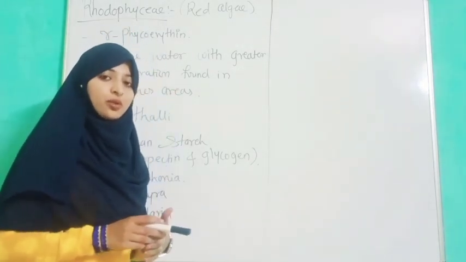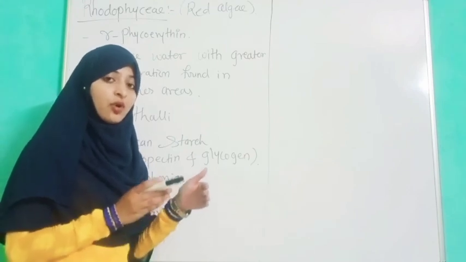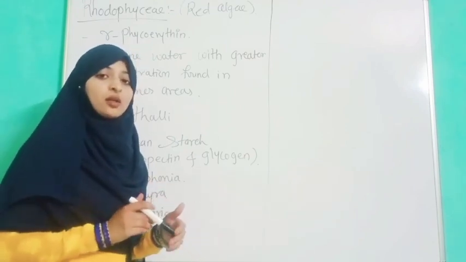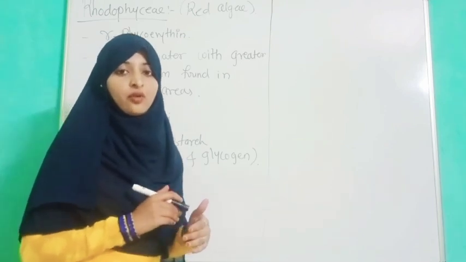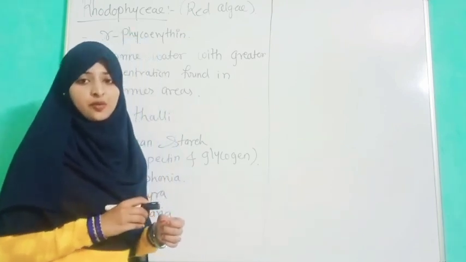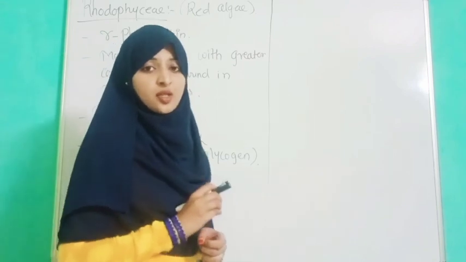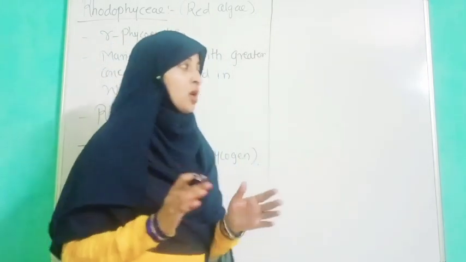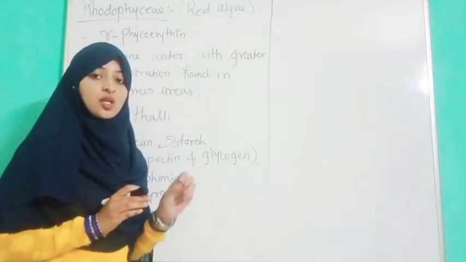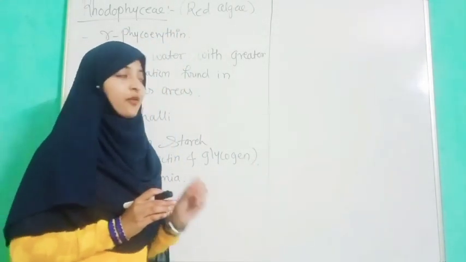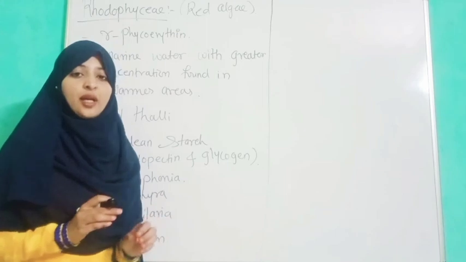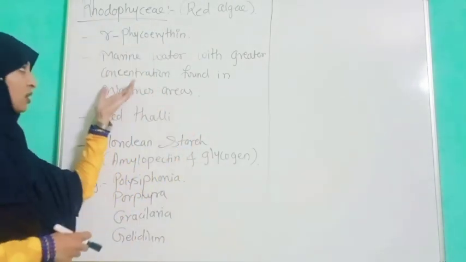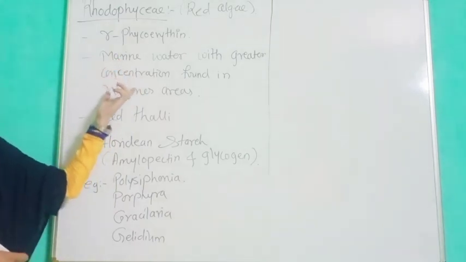They are found at the seashore or at a depth of marine water where minimum light penetrates. Minimum sunlight penetrating means the water is warmer, not hotter. So we see Rhodophyceae at the depth of the sea where minimum sunlight penetrates.